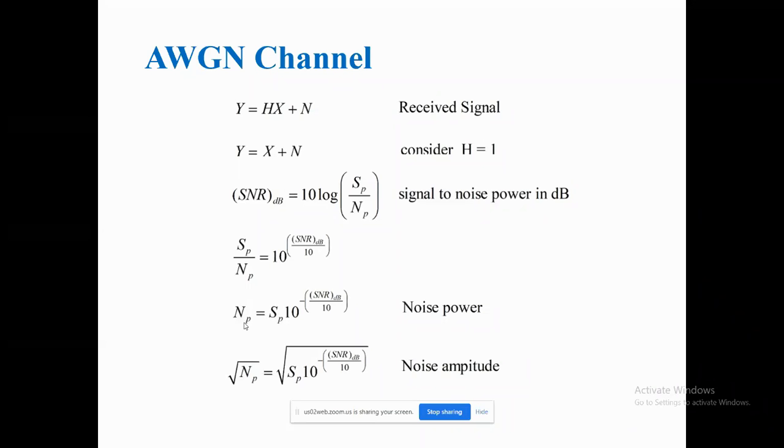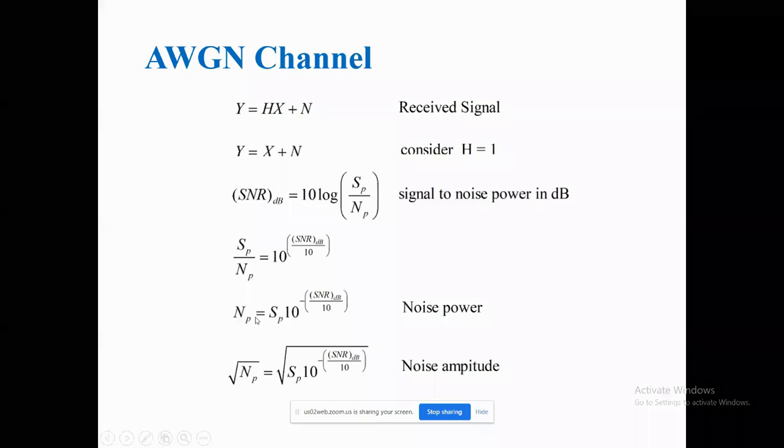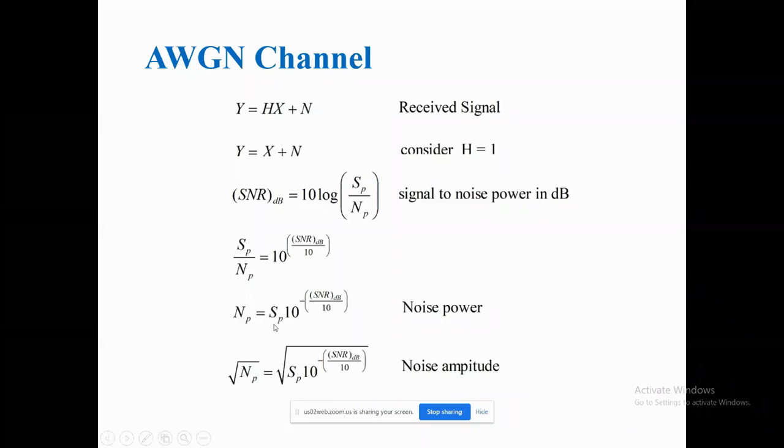If the same power is distributed to two variables, that means one complex and one real, then this power must be divided into two parts. If this is the power related to a single variable, you can directly use SP into 10 raised to the power minus SNR dB by 10. If I use the same power to generate two numbers, then the power is going to be distributed equally.